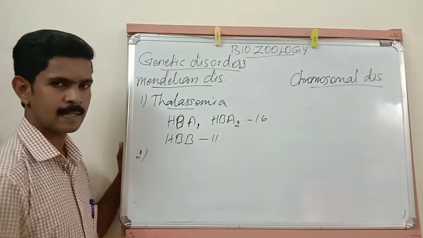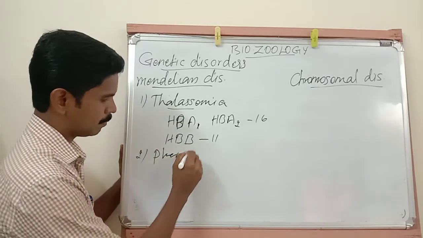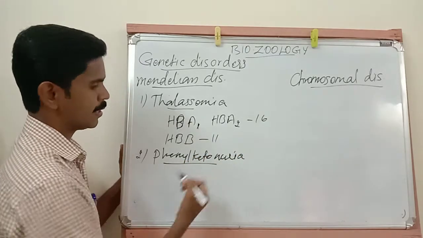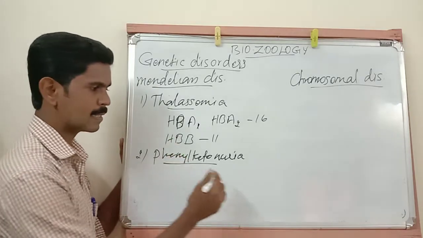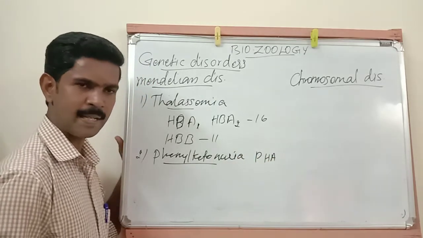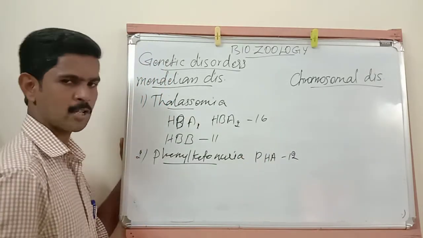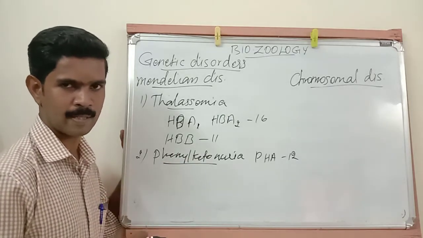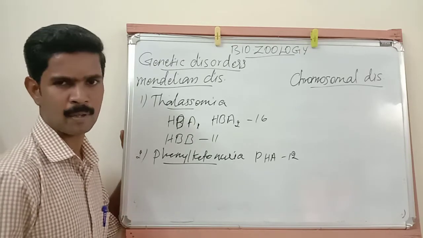Then the second disease is called phenylketonuria. The gene responsible for this disease is called the PHA gene, and this gene is located in the 12th chromosome. Listen very carefully. Phenylketonuria is an inborn error of one metabolism. The name of that metabolism is phenylalanine. It is an inborn error of phenylalanine metabolism.